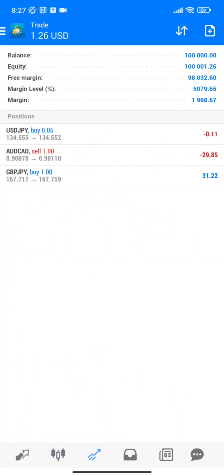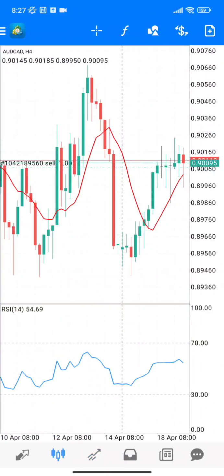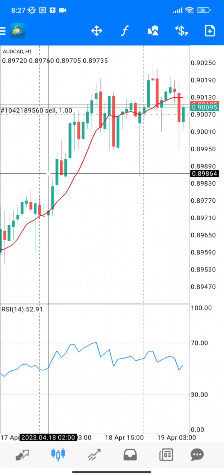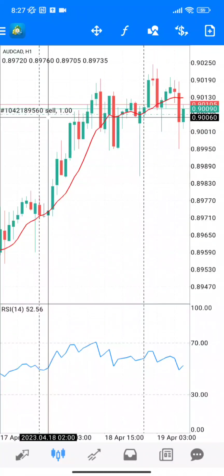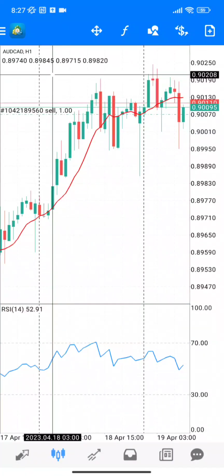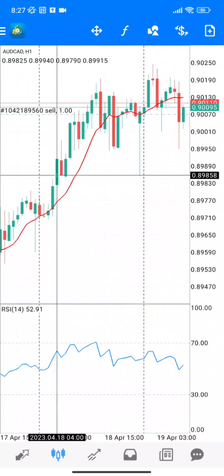Oh, sorry. I found out the problem. You know, this is a demo, so we are simply trading here. So obviously our take profit can't be at the top. Sorry about that, right? Since we are selling, you can see it's a sell, your take profit will be somewhere lower. If you are buying, your take profit will be somewhere higher. And since you are selling, your stop loss will be somewhere higher, and your take profit will be somewhere lower.